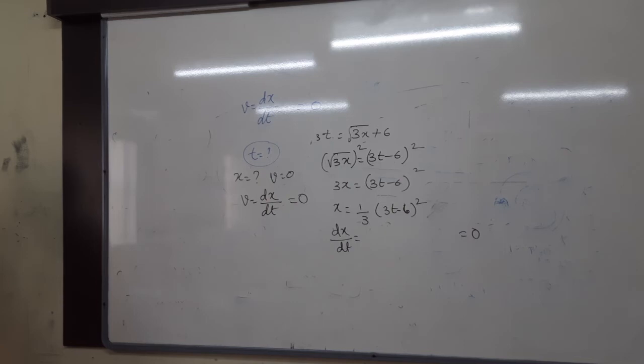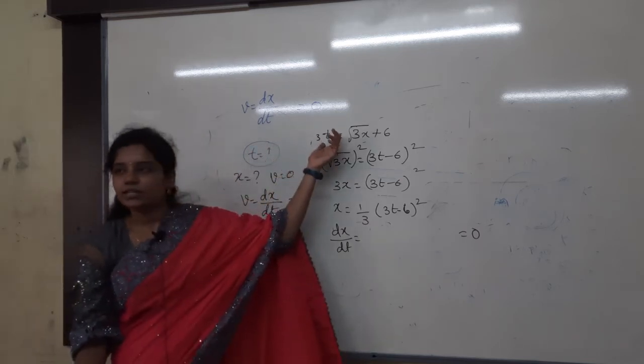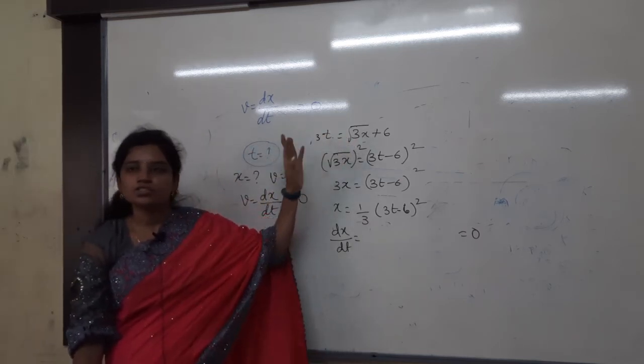At least how many of you got t equals 2 seconds? Raise your hands. Yes, good. Then substitute directly in the formula, that's it. Directly in the equation. Then x equals how much you will get? 0, that's it.